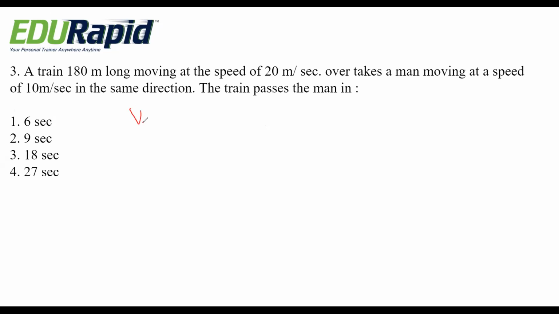See, there's a formula, okay? This is the relative speed or velocity. Train and man: this is the man speed and this is the train speed, as they are moving in the same direction.